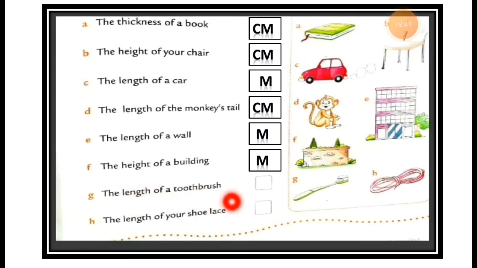Then the length of a toothbrush. Here is the picture of the toothbrush. So the length of the toothbrush is short. So for the short length we are using the centimeter. Then the length of your shoelace. Here is the shoelace. So it is short.